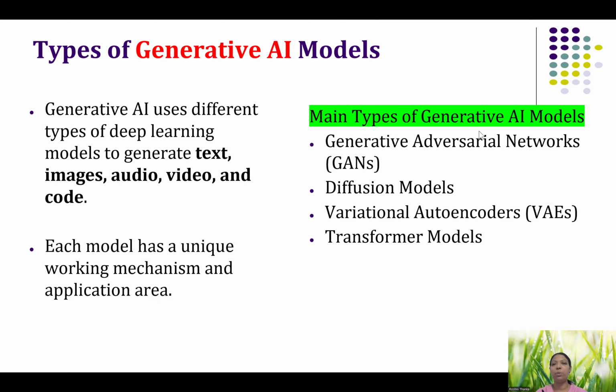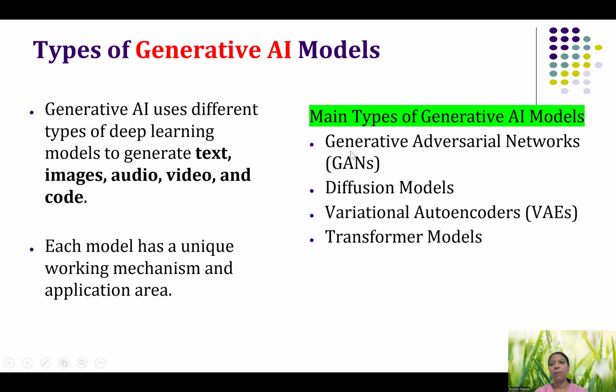And here are the different types of generative AI models. Under artificial intelligence we have machine learning, under machine learning we have deep learning, and under deep learning we have generative AI. So generative AI uses different types of deep learning models to generate text, image, audio, video, and many more. Each model has its own unique working mechanism. So here are some important types of generative AI models.